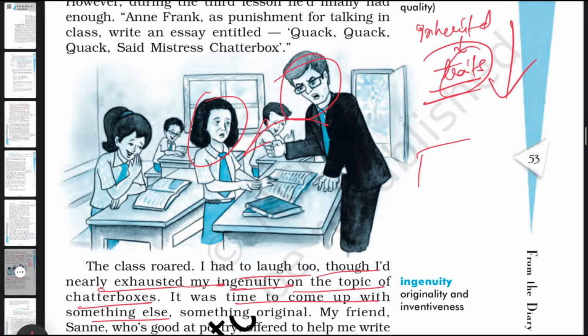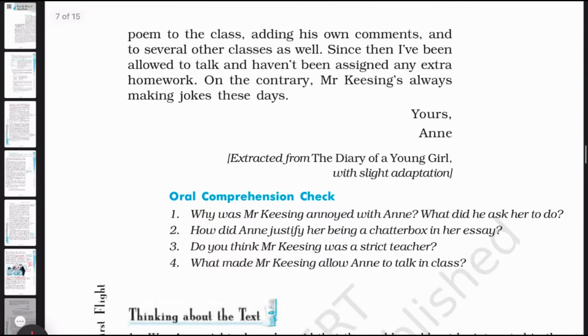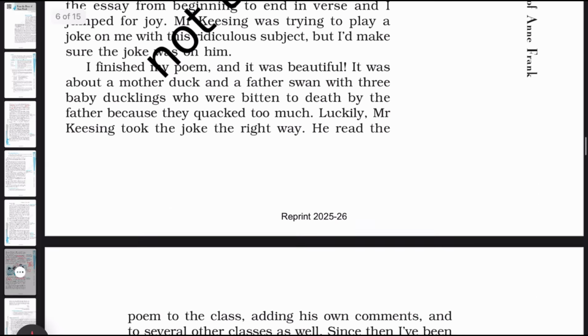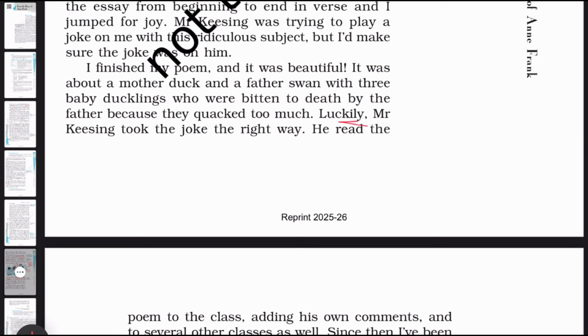You write an essay, you present it to me, you stop talking, and Anne started giving the essays back in a very funny way. And finally, what happened? Finally, one day, Mr. Keesing was convinced that Mr. Keesing took the joke the right way. This is very important. Mr. Keesing was very funny, and